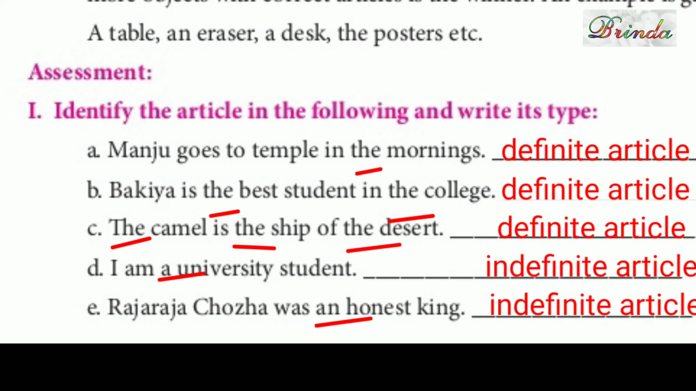D. I am a university student. So, a university student, indefinite article. Okay, next one. Rajaraja Chola was an honest king. So, an honest king, here "an" is there, so it is indefinite article.